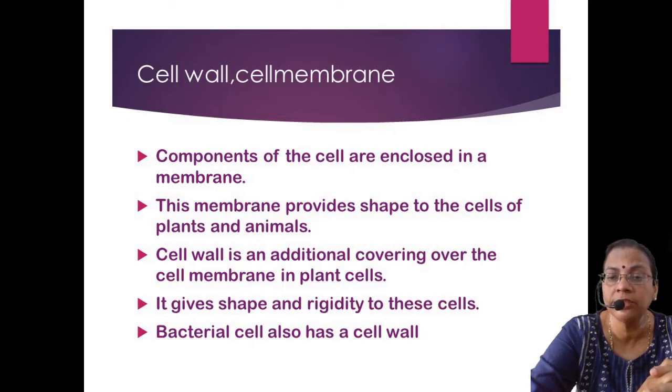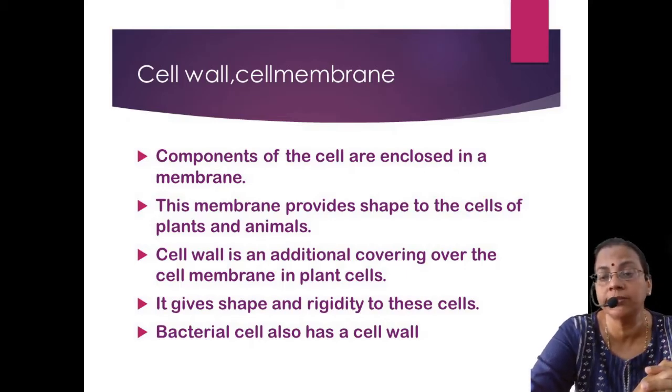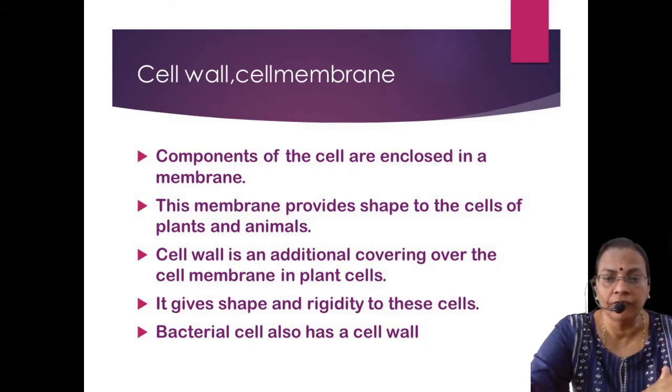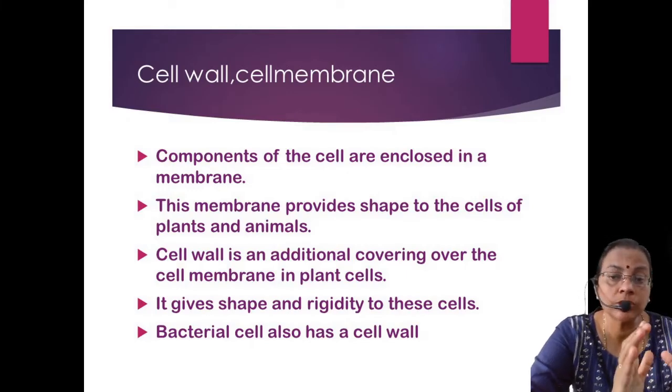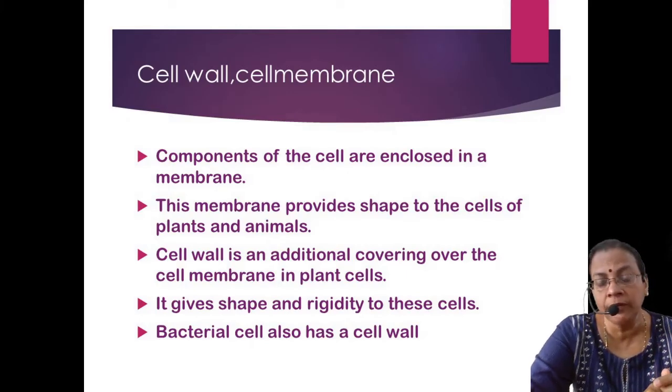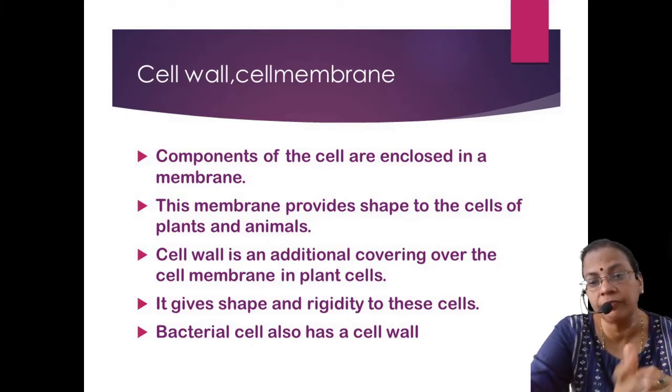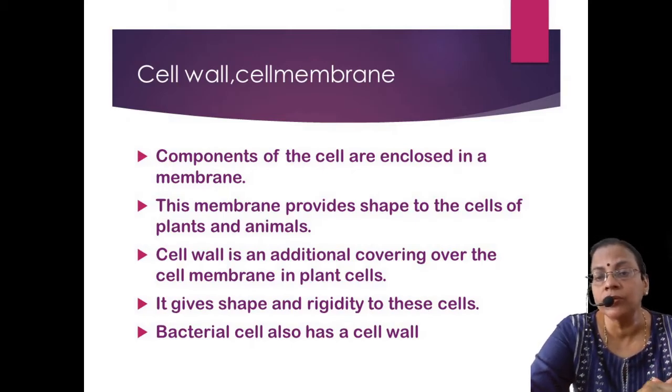In a plant cell there is one rigid cell wall, which is made up of cellulose. Plants are exposed to harsh climatic conditions and they cannot move from one place to another, so the components within the cell have to be protected very well. So there is a cellulose cell wall. Whereas animals can move from one place to another and can protect themselves from predators, so there is only one outer layer. That outer layer is called the cell membrane.